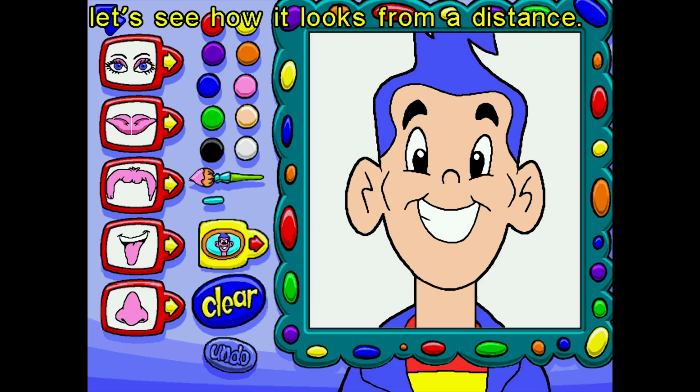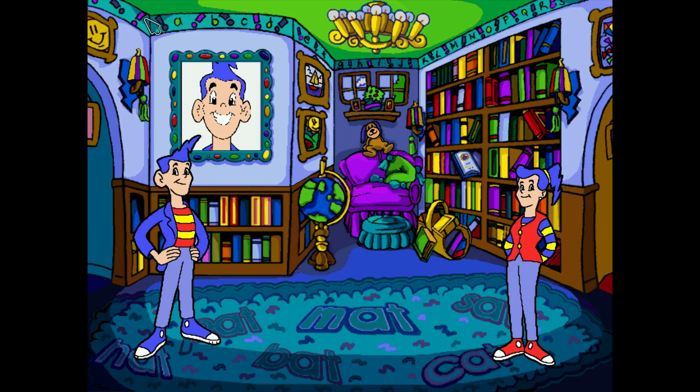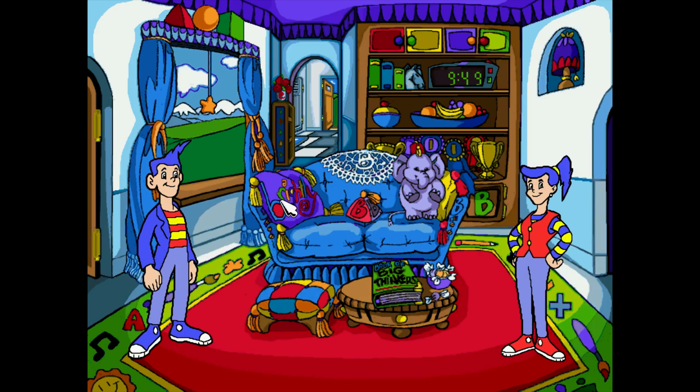Then, let's see how it looks from a distance. But you really have to be interested in getting the stars, and I'm not sure the game is fully motivated to that. And see, there's a way to go this way. Let's see where this leads. It leads right back into this part, so we've gone almost full circle.